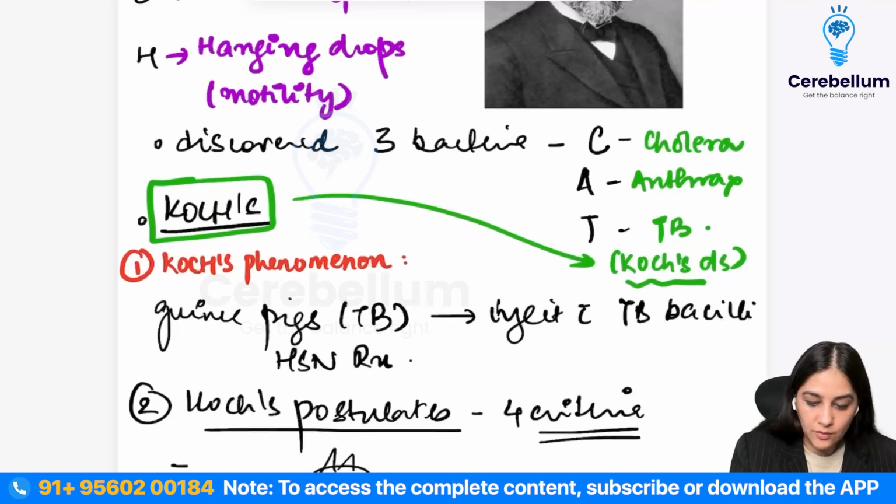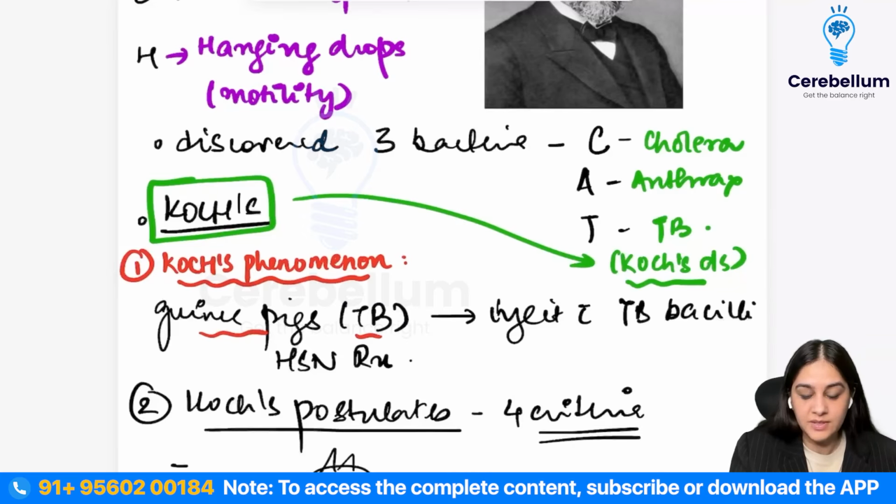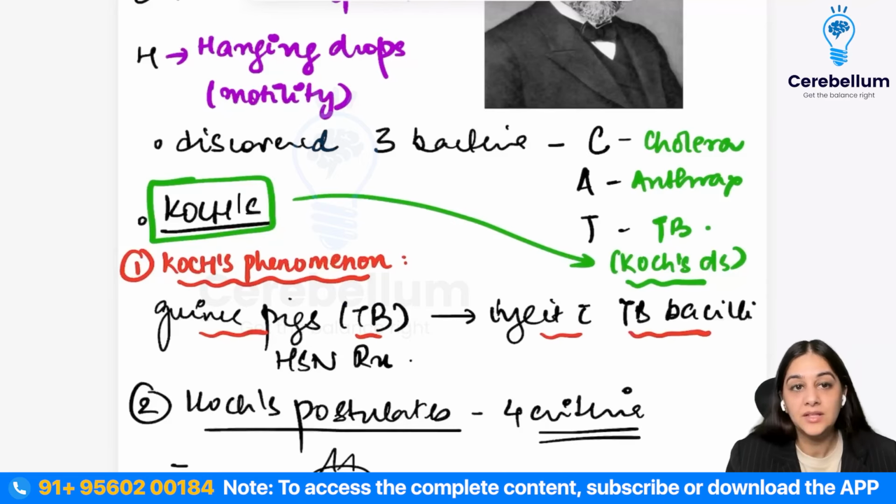So in the Koch's phenomena, what did he say? He said that if you take a guinea pig who's been infected with tubercular bacilli and then you inject it with the tubercular bacilli, then you're going to see some level of a hypersensitivity reaction. So it's just showing the hypersensitivity reaction, right? So that is your Koch's phenomena.